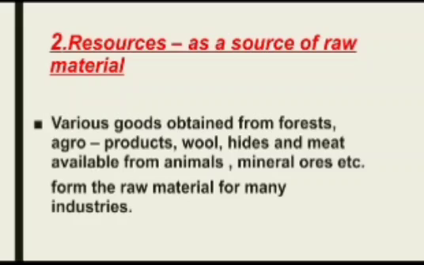Meat is available from animals. And finally, mineral ore, which is found beneath the surface of the earth. For example, iron ore has to be converted into iron, and then only it is useful. So resources as a source of raw material: whatever things we are getting as raw material and then converting into finished goods.